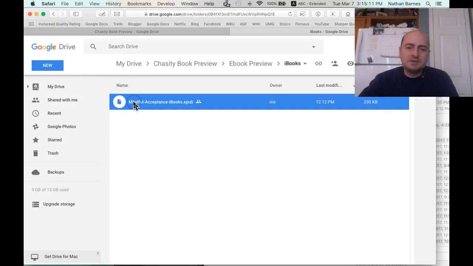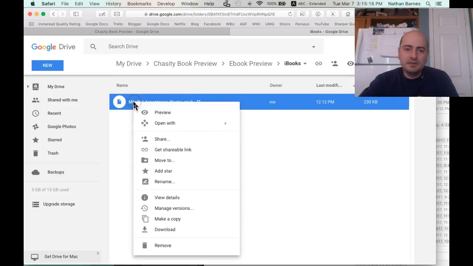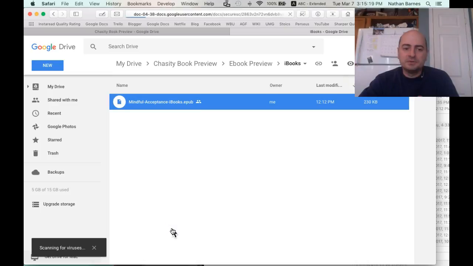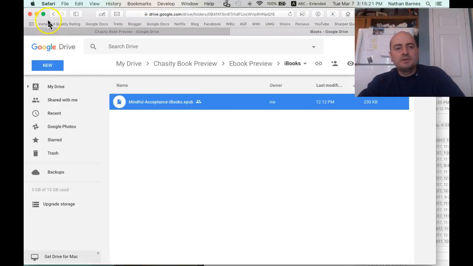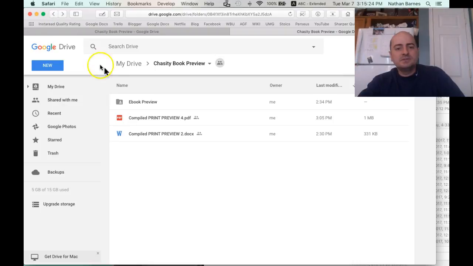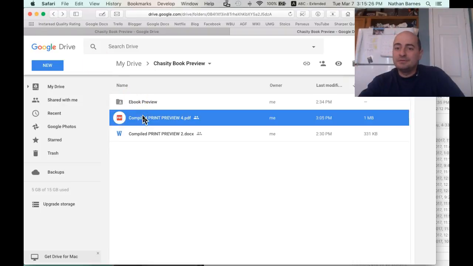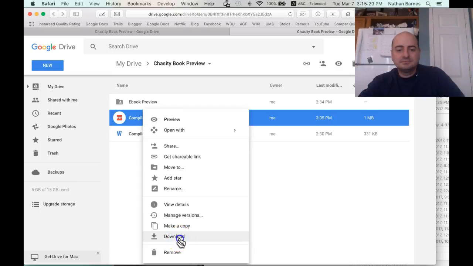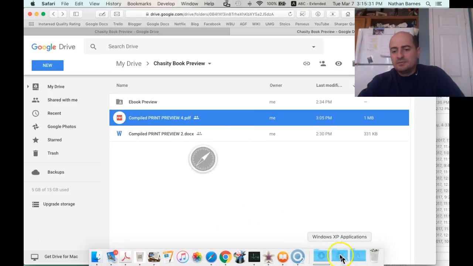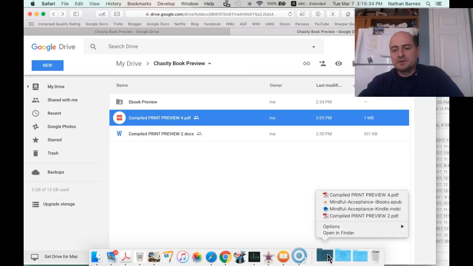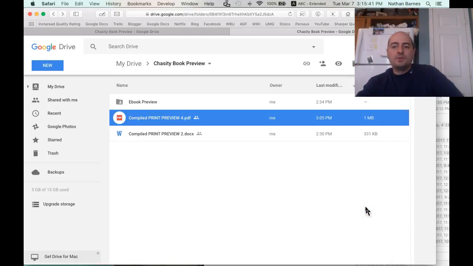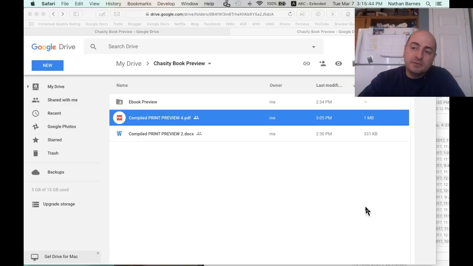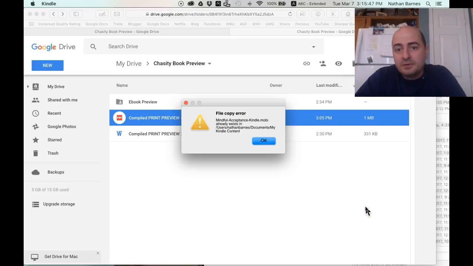iBooks. I'm guessing you have iBooks and you have a Kindle reader on your computer. And that's going to go to your downloads file. And then I'm going to go back twice and I'm going to download the print version. So I've removed just about everything from my downloads file. So I click on downloads and you see print, EPUB, and Mobi. When you click on Mobi, it's going to open up your Kindle reader. If you don't have it, I suggest you download it.